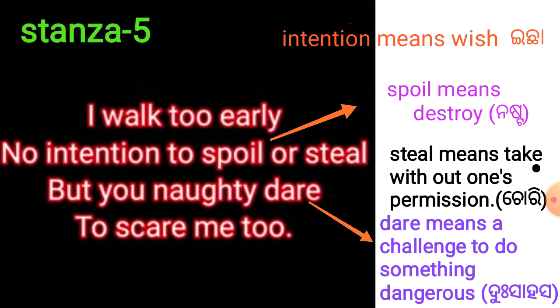Who does the poet talk to in this poem? The poet talks to the scarecrow in this poem. The poet often treats non-living things as living. Has the poet done so here? Yes, the poet has done so here. Here, dare means to challenge, to do something dangerous.